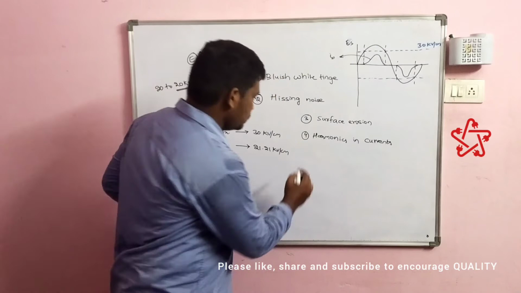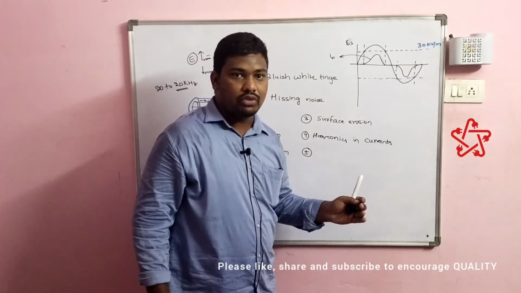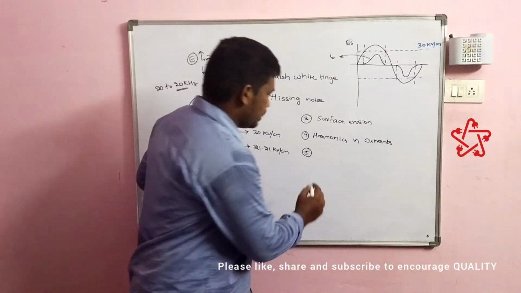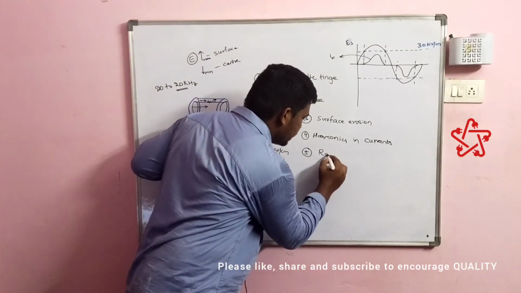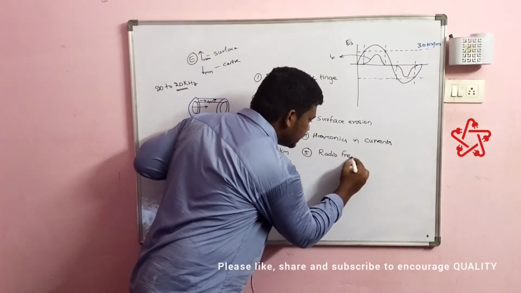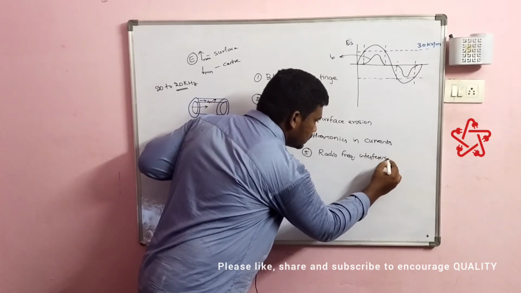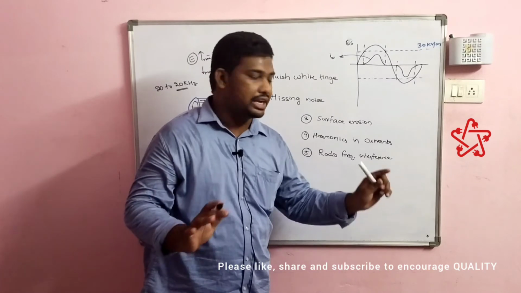Therefore, these harmonics will be of the order of twice or thrice, whatever. Due to this, if they fall into the radio frequency range, we can experience radio frequency interference.